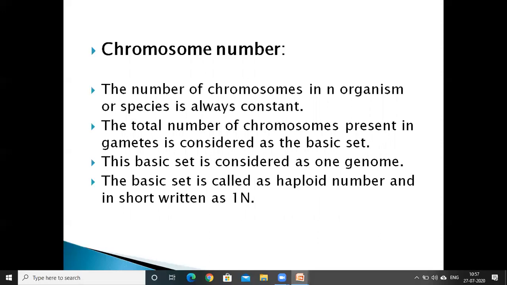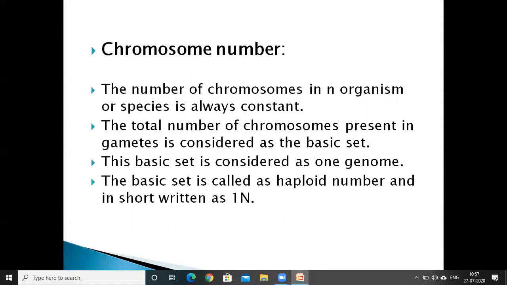During gametogenesis, gametes are produced. The total number of chromosomes present in gametes is considered the basic set. In gametes, the haploid number of chromosomes is present, and this haploid number is called the basic set of that species.